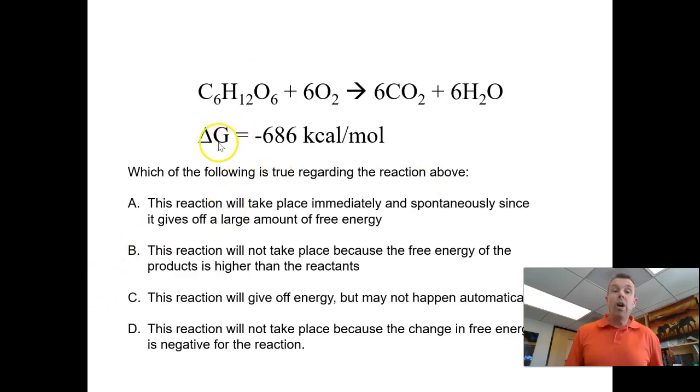Well, we can see right away that the delta G is negative. So what does that mean? Well, a negative delta G, as we know now, means it's spontaneous, means it gives off energy. And we know that because sugar has calories in it. When you digest sugar, you're getting energy from that, right? And it's actually quite a bit of energy. A mole of sugar, minus 686 kilocalories per mole.